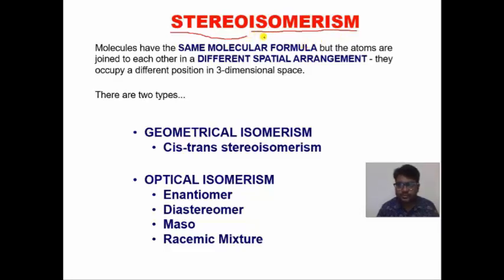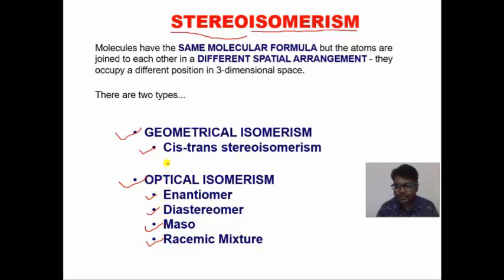So in stereoisomerism, structures are differentiated on the basis of different arrangement of groups or atoms in space. Okay, so it is represented by three-dimensional structures. There are two types: geometrical isomerism and optical isomerism. Geometrical isomerism is also called cis-trans isomerism. Optical isomerisms are enantiomerism, diastereomerism, meso and racemic mixture.